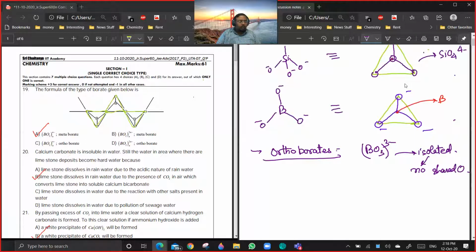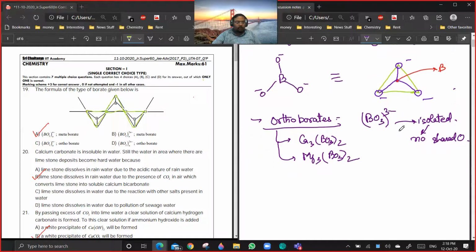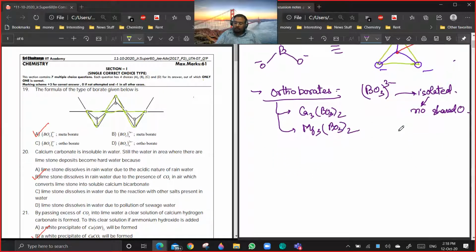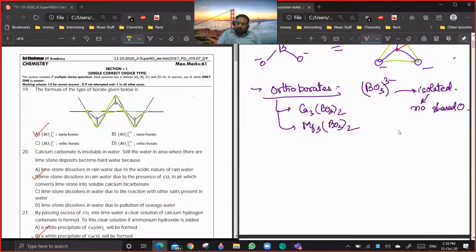Are you getting the point? So for example, Na3BO3, Ca3(BO3)2, Mg3(BO3)2. These are all examples of orthoborates. Just like orthosilicates, you have orthoborates. Yes or no?